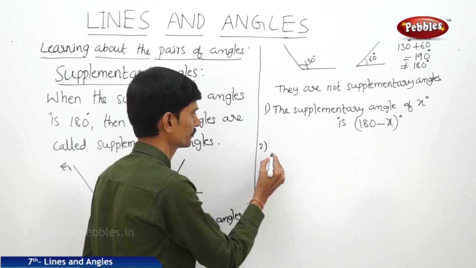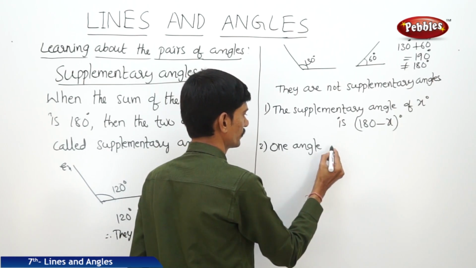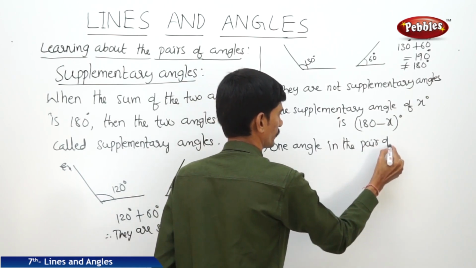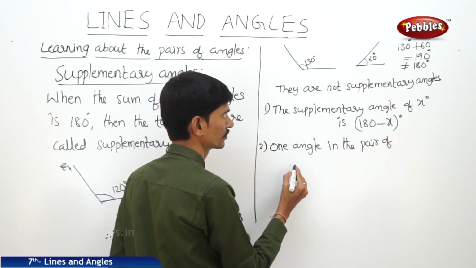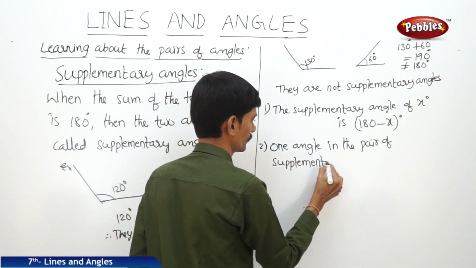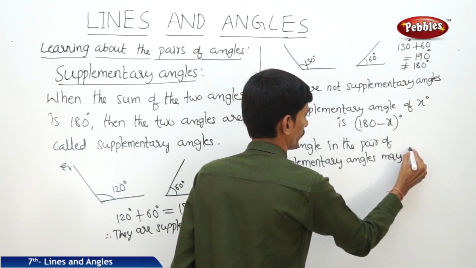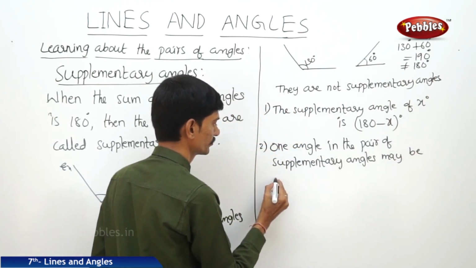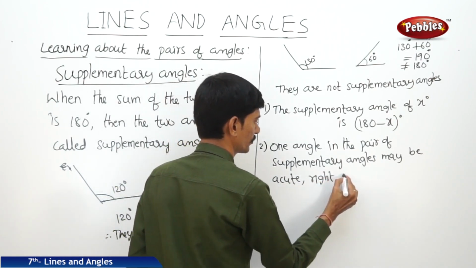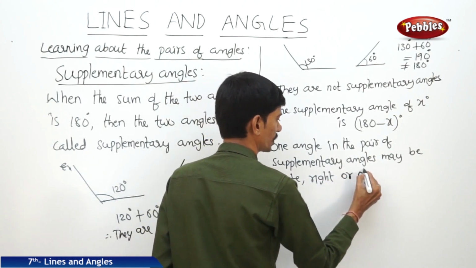Now the second point, one angle in the pair of supplementary angles may be acute angle or right angle or obtuse angle.